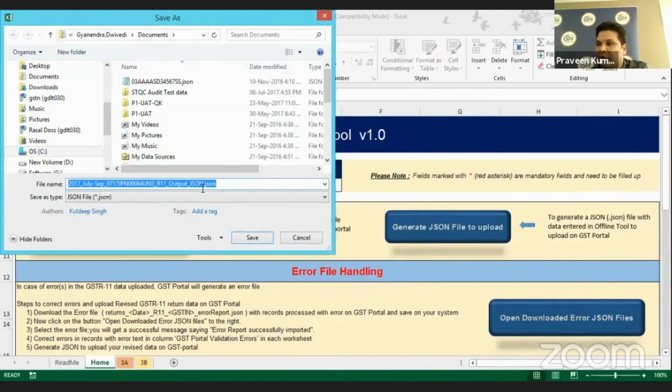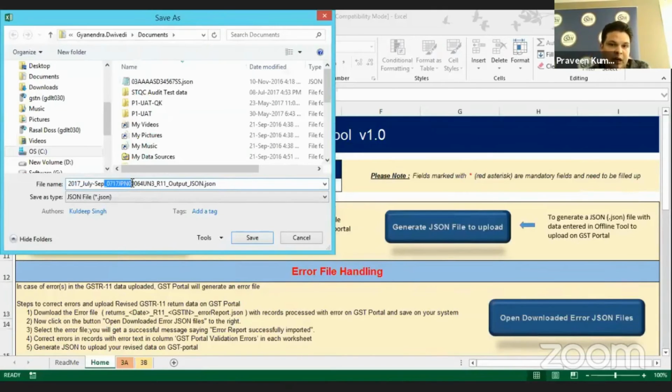Please avoid changing the last extension of this file, JSON. Do not make any changes to the .json extension. You can change the file name as per whatever you want. So this is done, the JSON file creation in the offline mode.